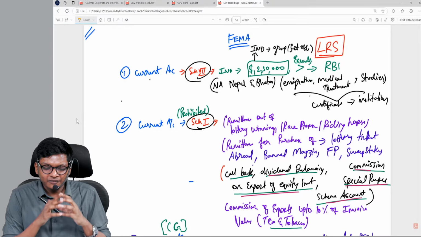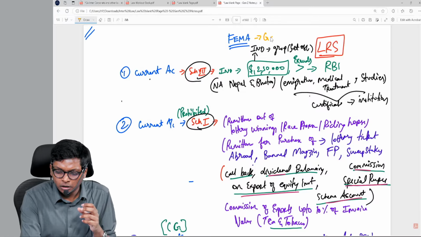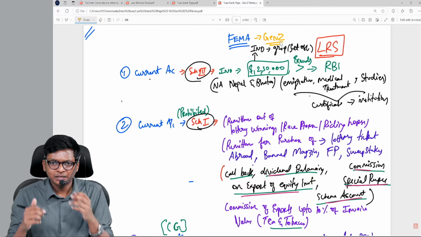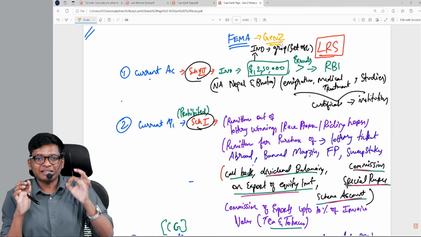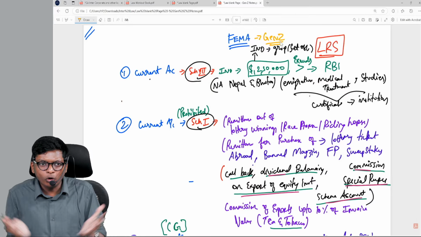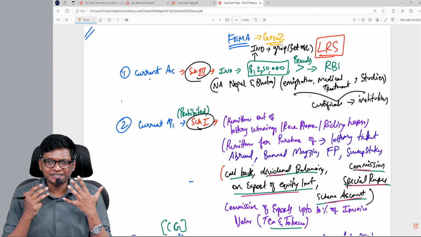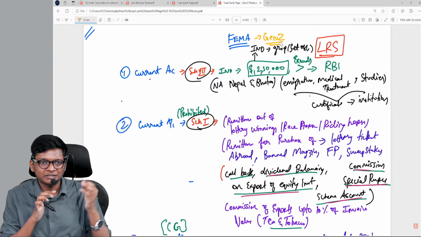We are going to quickly revise all the limits that we have in FEMA. Gen Z notes of FEMA, guys. Basically, except for residential status in FEMA, we are going to revise the whole of FEMA in the next 10 to 15 minutes max. Basically, if you see, there are 7 dabbas that you have to remember, or 7 different types of limits.